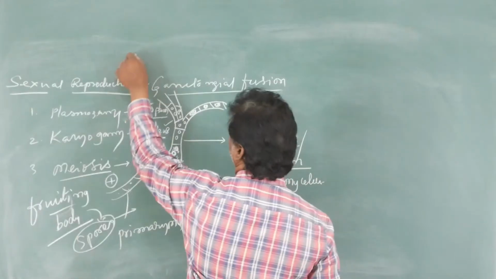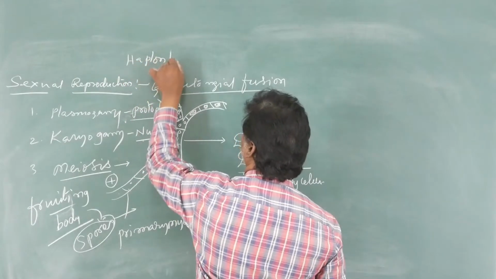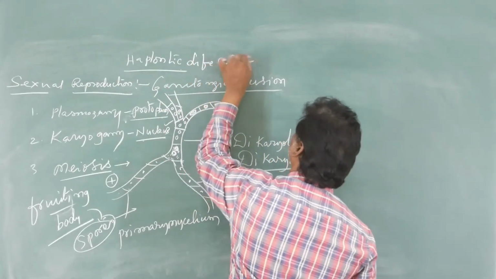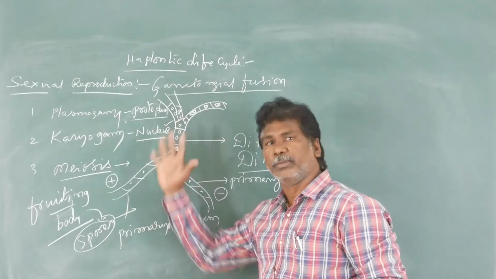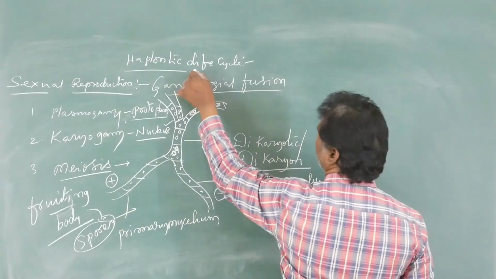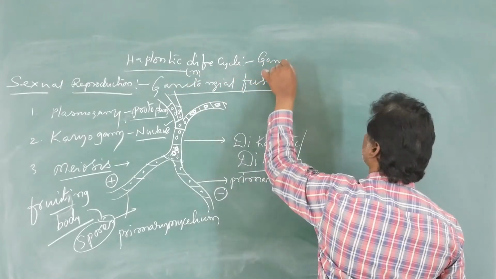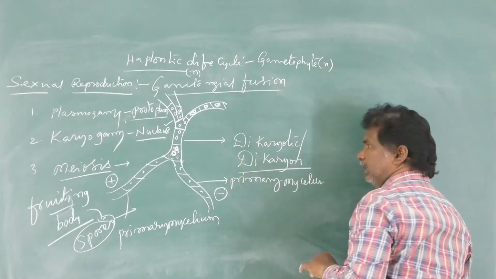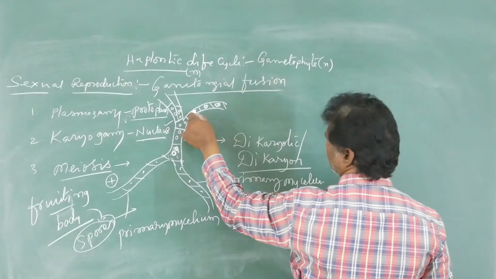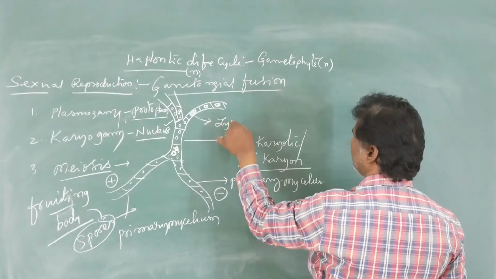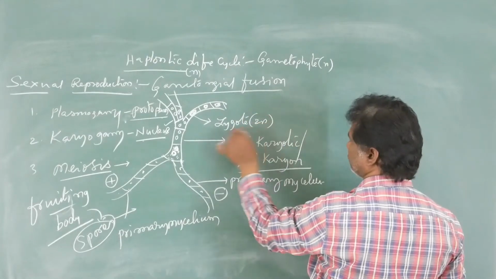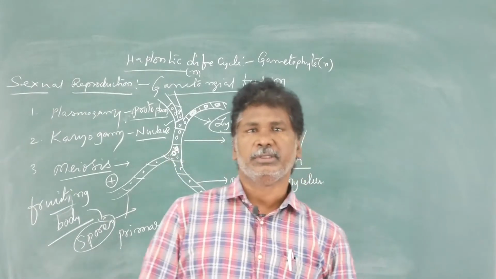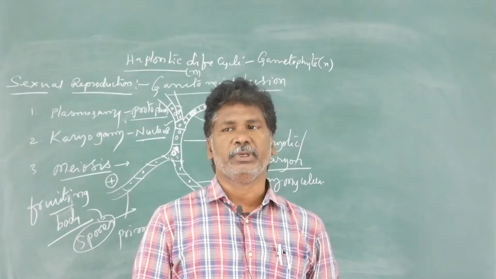The life cycle in fungus is the haplontic life cycle. What is the meaning of haplontic life cycle? The entire plant body is in the haploid condition, which in higher plants is the gametophyte. Only the zygote, when those two nuclei are fused, is diploid. That zygote is the only diploid cell in the entire life cycle of the fungus. That's why it is a haplontic life cycle.